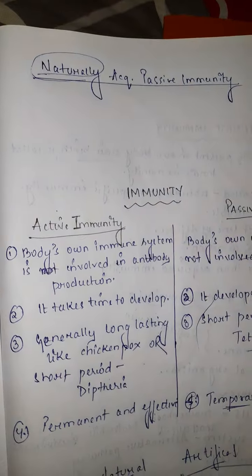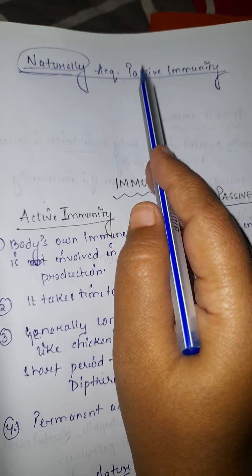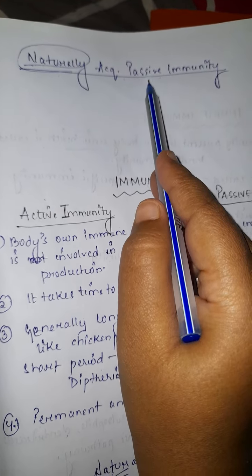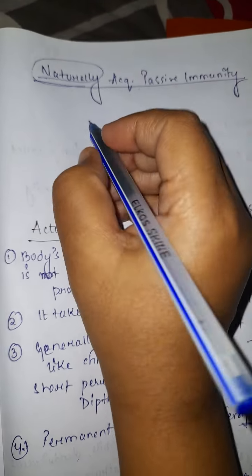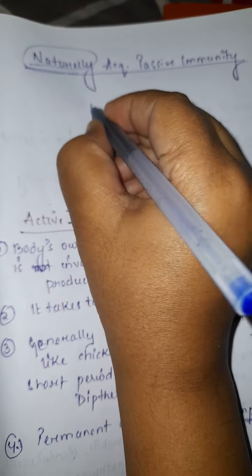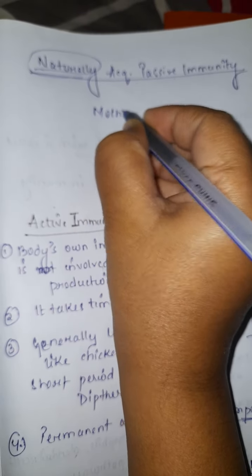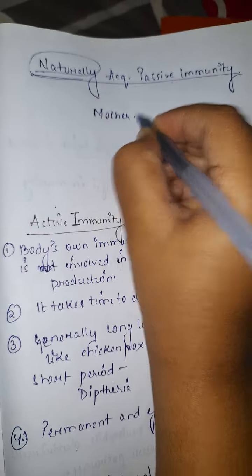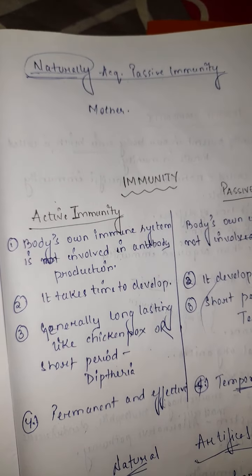So these are the two ways in which the child gets immunity naturally, but this type of immunity is passive because the child's immune system is not involved in the production of antibodies. The child receives antibodies from mother naturally, but with no involvement of its own immune system.